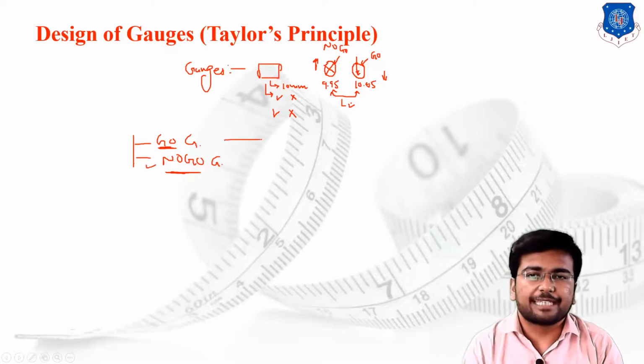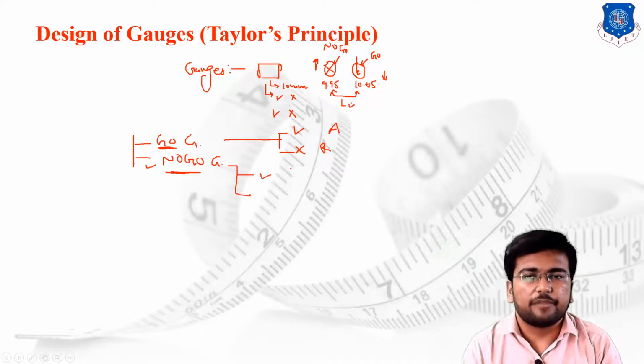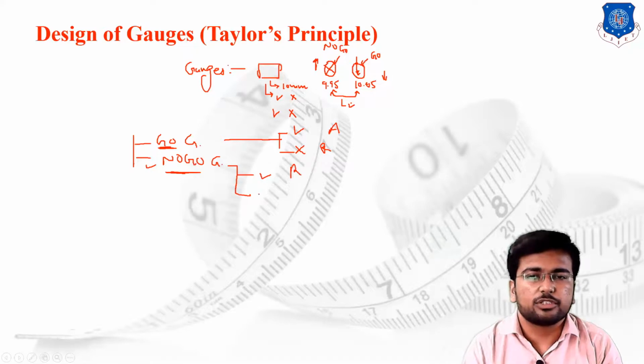Now for acceptance and rejection, in the go gauge the component must pass through the gauge, then it is accepted. If it is not passing, then it will be rejected. Whereas in the case of the no go gauge, if the component passes through the gauge, then we are going to reject the workpiece, and if it is not passing, then we are going to accept the workpiece. Take a note here, both cases of acceptance and rejection are totally opposite to each other. This is the basic concept of the go and no go gauge.